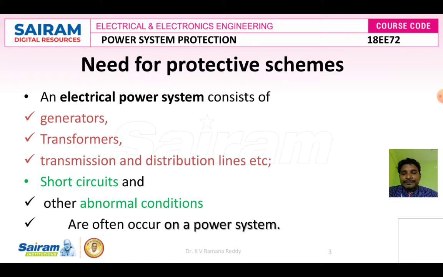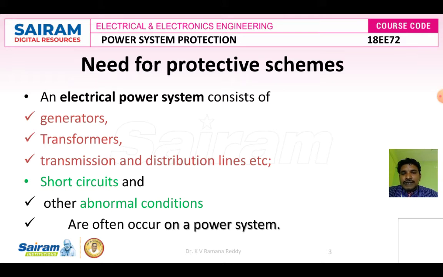Some of the electrical power system equipment is exposed to the atmosphere, so there may be a chance of a short circuit. Due to this short circuit, the system equipment may get damaged because of the flow of high current through it. In order to protect our power system equipment and its associated equipment like loads, industries, home appliances, all the application devices, from various faults and abnormal conditions, we have to use a proper protective scheme.